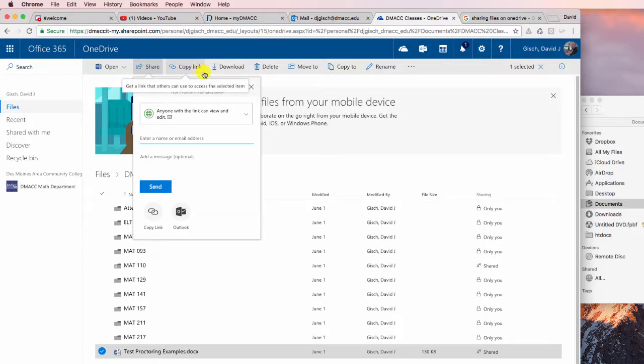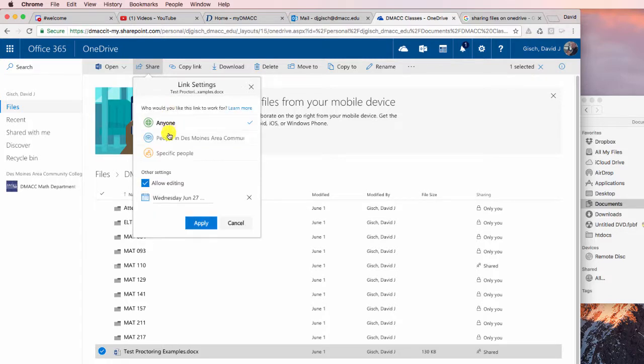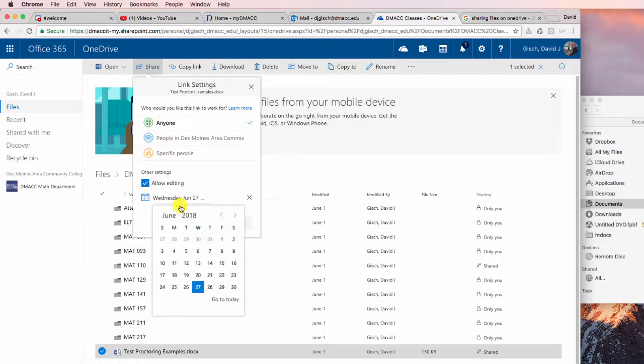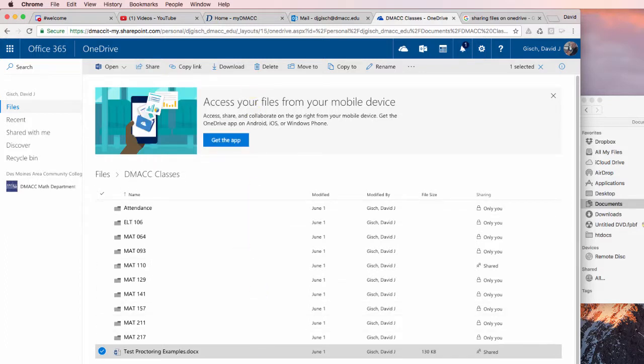All right. But I cannot stress enough, the thing you got to be most careful about with sharing is you come in here and definitely make sure you have it set to who you want to share it with and whether they can edit. By the way, you can also do some other settings. You can set things to share, I believe, for only a certain amount of time. So it opens on this day, it closes on this day, things like that. So you can get a lot deeper into that. I'm not going to do that. If you want to do that, check it out. But that is the basics of sharing.